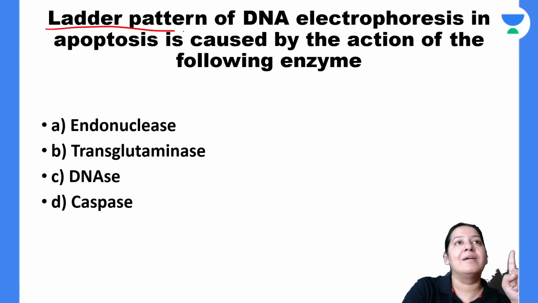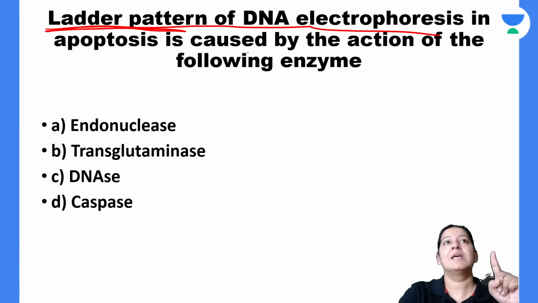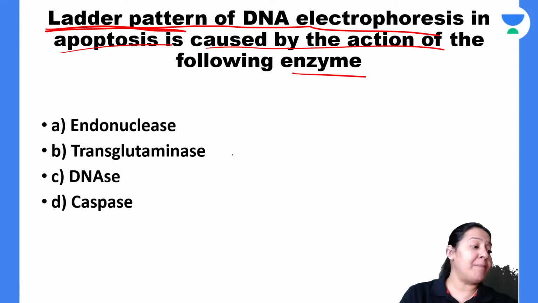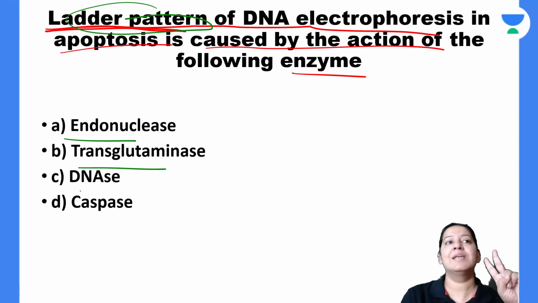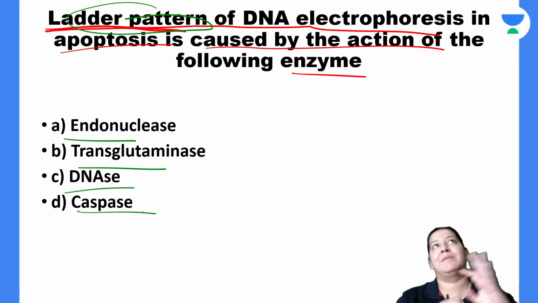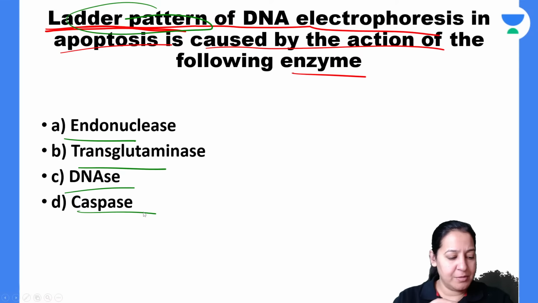Step ladder pattern of DNA on electrophoresis in apoptosis is caused by activation of which of the following enzymes? What is the reason for step ladder pattern? Who will tell me the correct answer? Is it endonuclease? Is it transglutaminase? Is it DNase? Or is it caspase? Which enzyme is giving it? Yes, Barun. Anyone else? Yes, Hemant, Barun, Sufi.